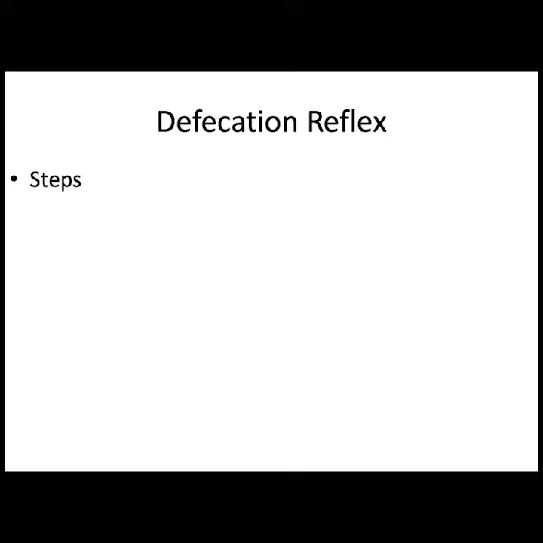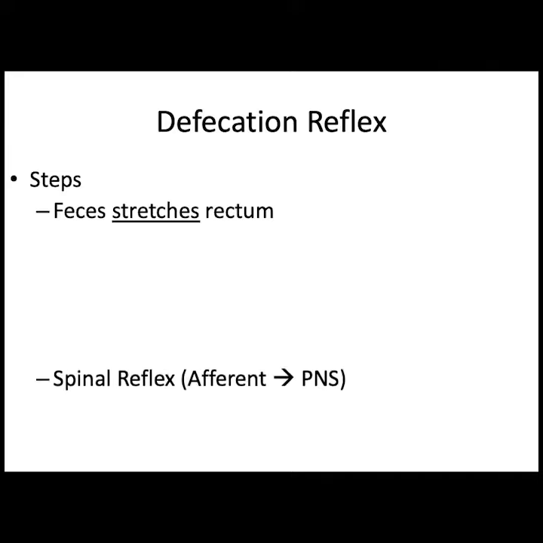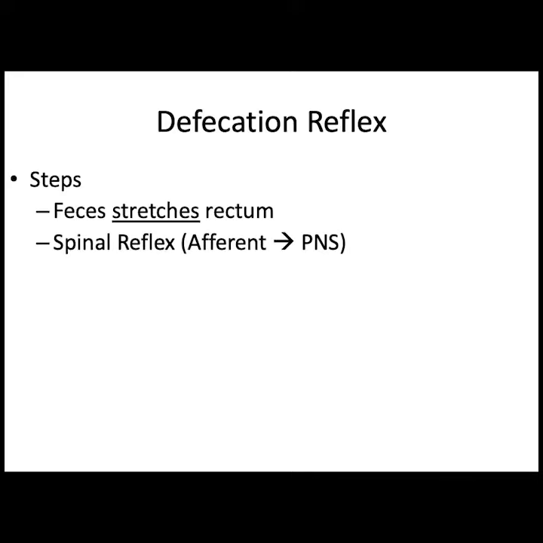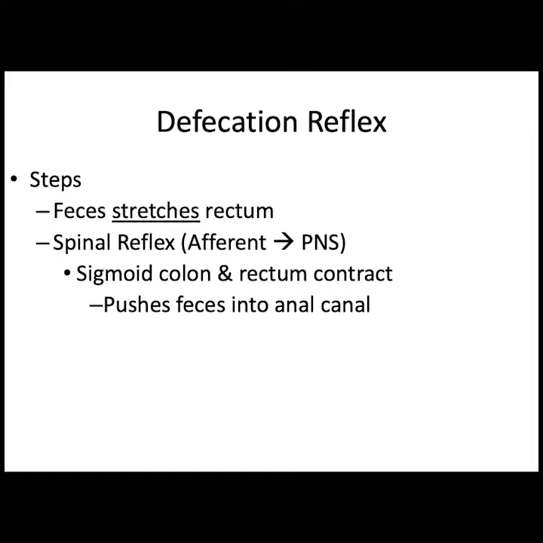As a result of mass movements, feces is propelled into the rectum. This distends the wall of the rectum, and stretch receptors located within the wall are stimulated. A spinal reflex is initiated. Sensory information is transmitted along the afferent pathway to the spinal cord, which in turn stimulates motor neurons of the parasympathetic nervous system. The motor neurons of the parasympathetic nervous system stimulate the smooth muscles in the sigmoid colon and the rectum to contract, and this pushes the feces into the anal canal.